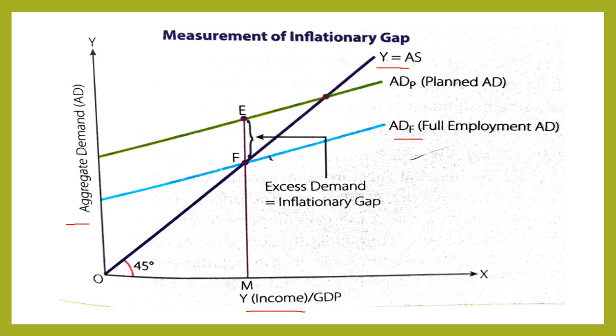So F is the point that shows full employment equilibrium where AS is equal to AD. And ADP shows planned AD beyond full employment. So we can say this vertical difference between E and F is excess demand, or we can say inflationary gap.